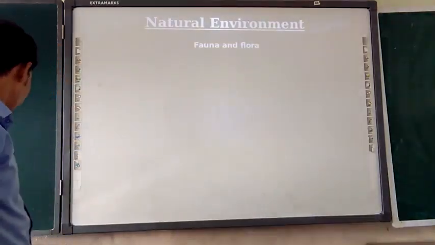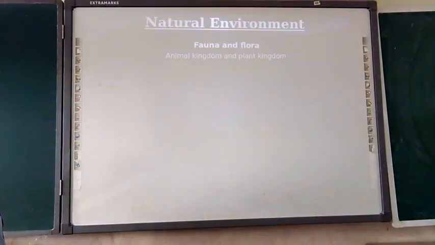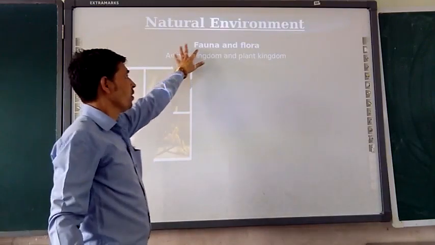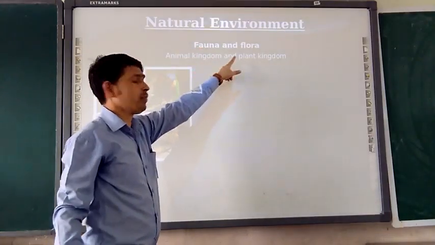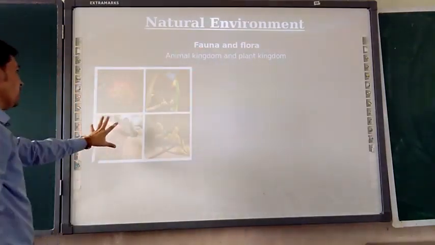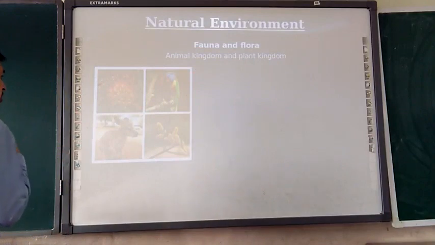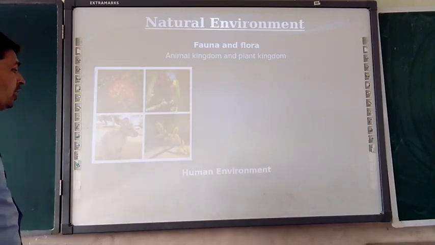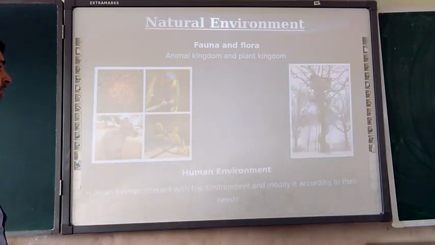Moving further to see the animal kingdom and plant kingdom. Animal kingdom, fauna; plant kingdom, flora. These are a few examples of this. To discuss the natural environment more, we are seeing how the natural environment interacts with the human environment.